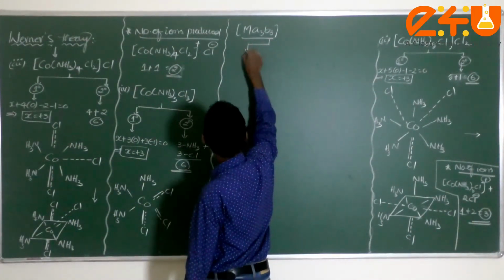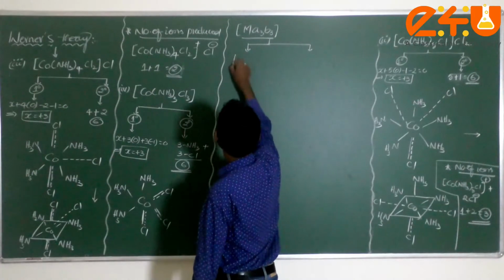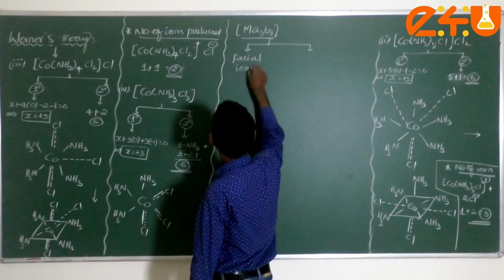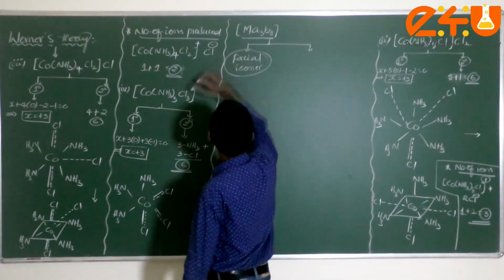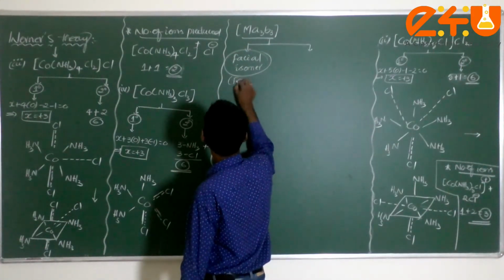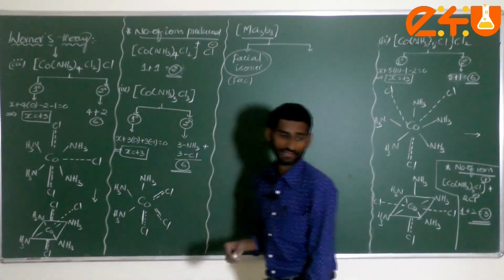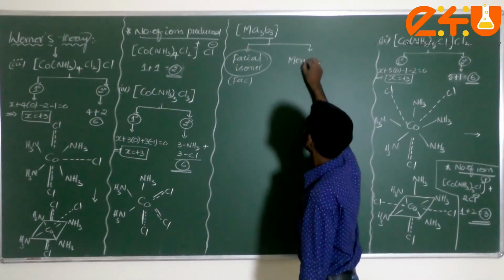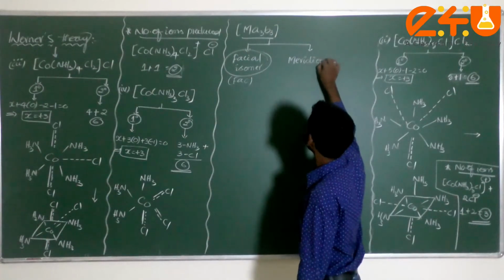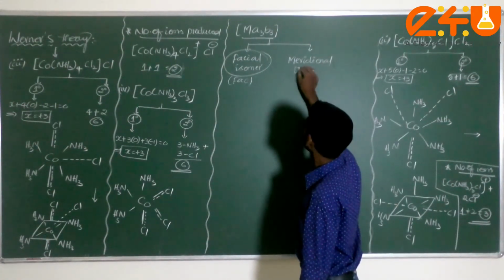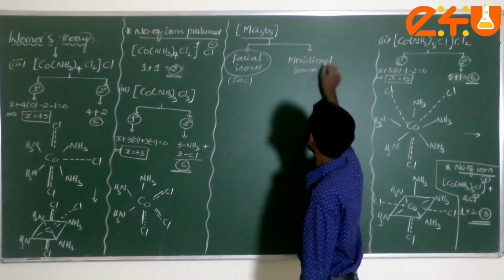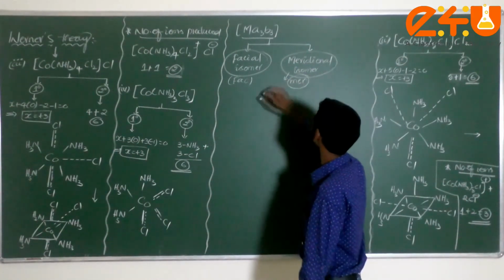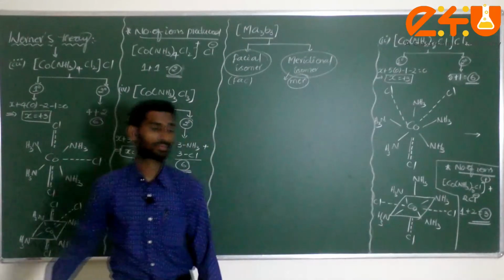Generally we are having two types here. One is the facial isomer, commonly called the FAC isomer. And the second one we have to consider is the meridional isomer, commonly represented as the MER isomer.